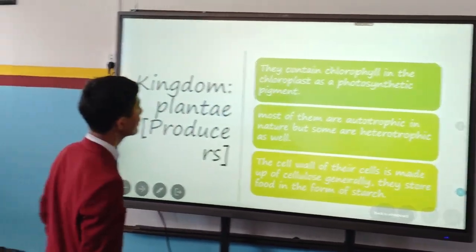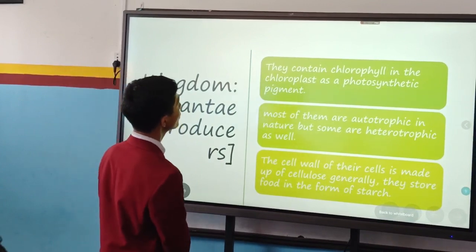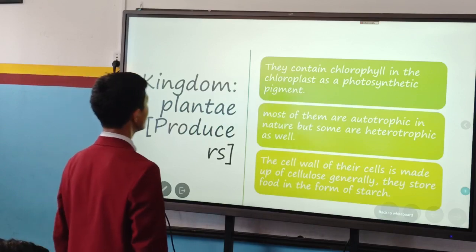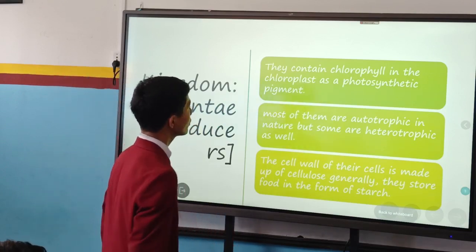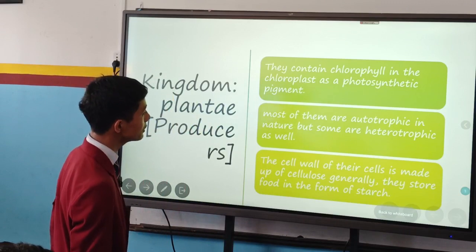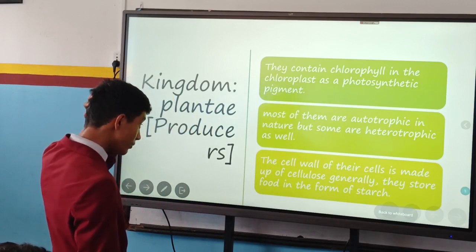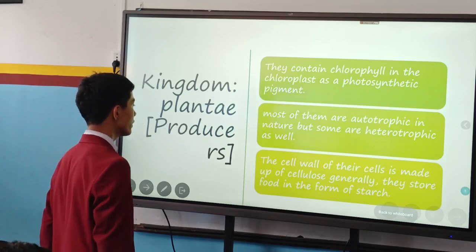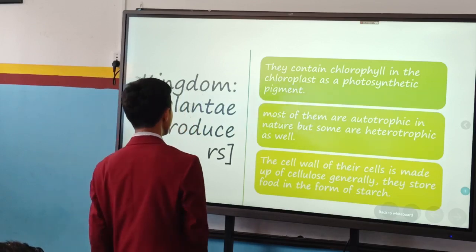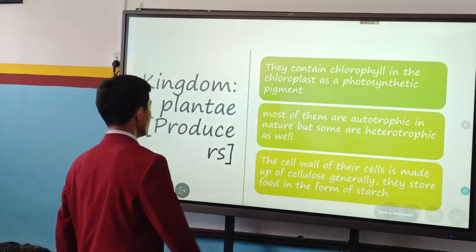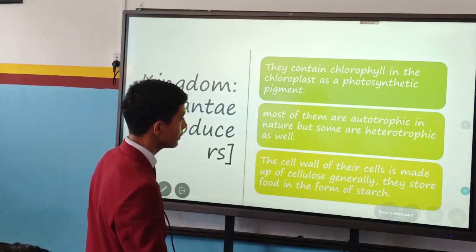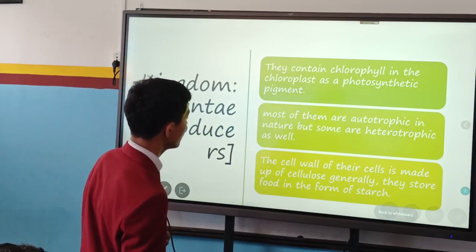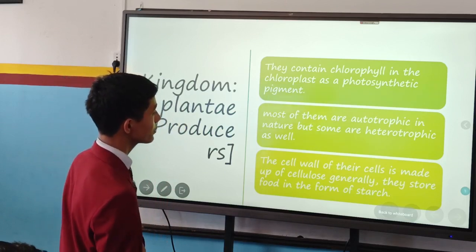Kingdom Plantae. They contain chlorophyll in the chloroplast as a photosynthetic pigment. Most of them are autotrophic in nature, but some are heterotrophic as well.